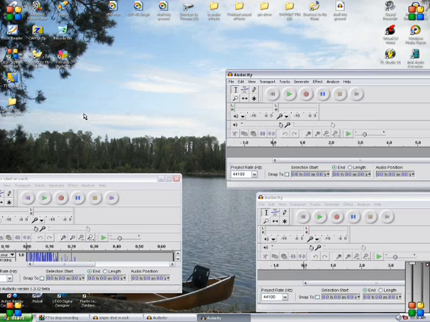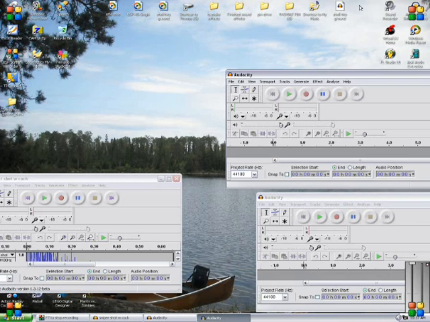Guys, it's AudacityHelper here, and today I'm going to show you how to actually make a gunshot sound effect from a crappy gunshot sound effect. So you can go to Sound Bible to get some of these. You're just going to download a fairly crappy sound effect for a gunshot. It sounds really bad usually.